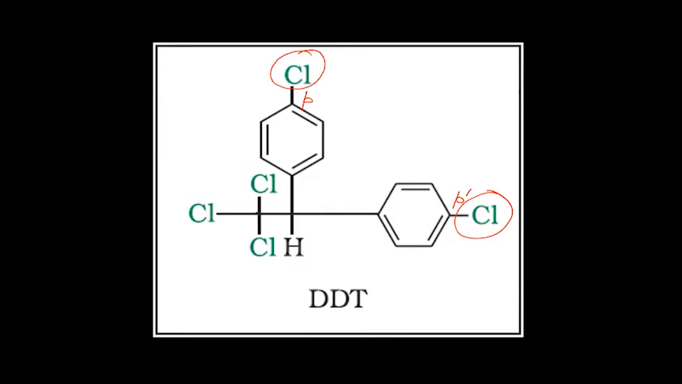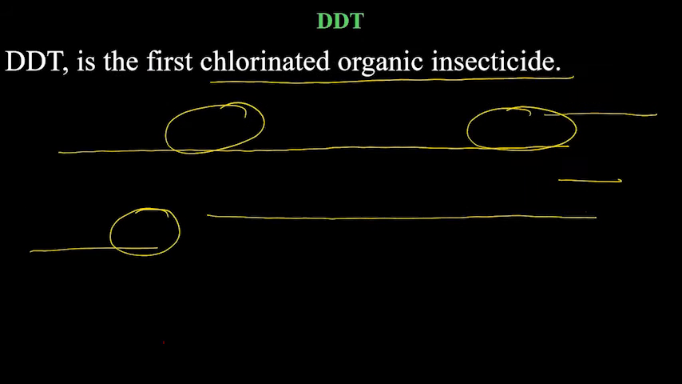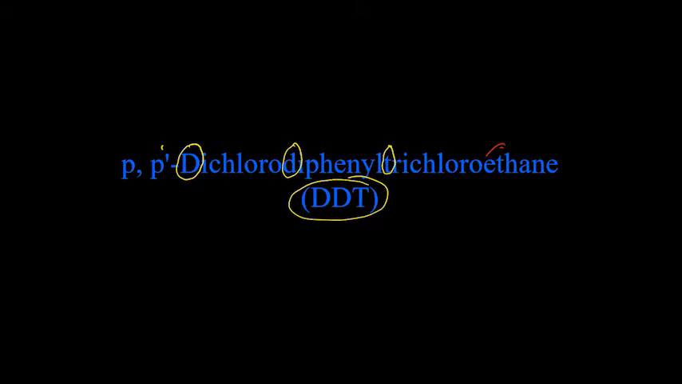So if you see here, you have two carbons here. So this is ethane. That's why it is called ethane. So if you see the name, it is actually ethane.